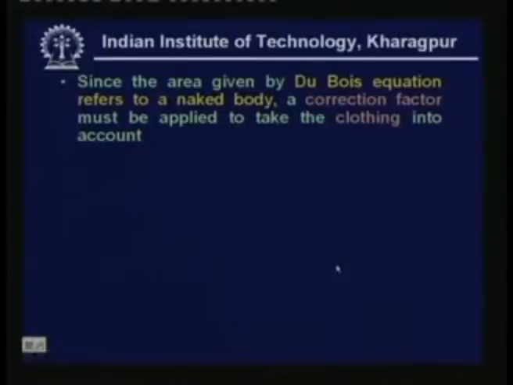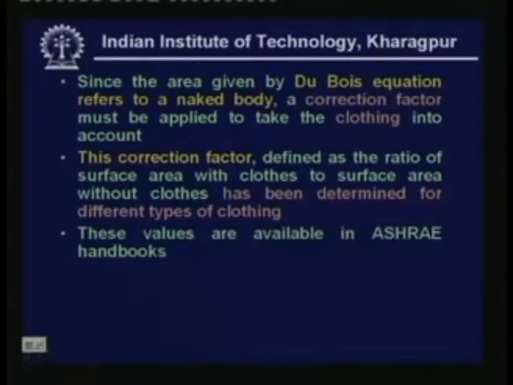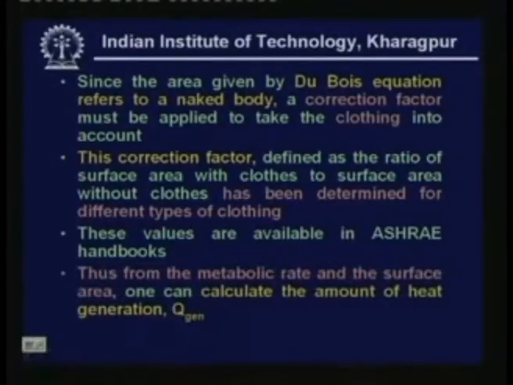Since the area given by the Du Bois equation refers to a naked body, a correction factor must be applied to take the clothing into account. This correction factor, defined as the ratio of surface area with clothes to surface area without clothes, has been determined for different types of clothing, and these values are available in ASHRAE handbooks. Thus, from the metabolic rate and the surface area, one can calculate the amount of heat generation Qgen.